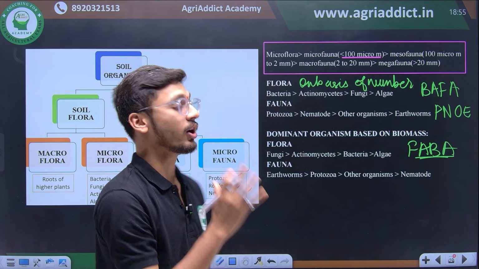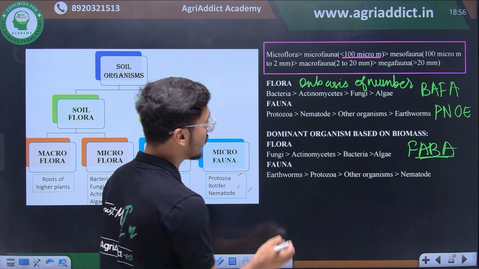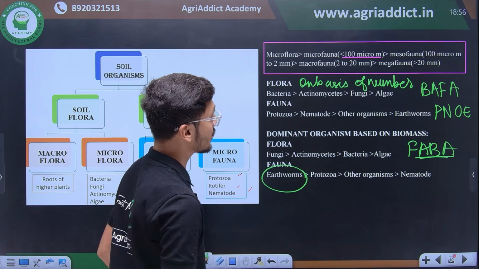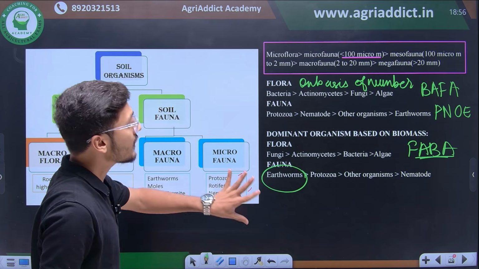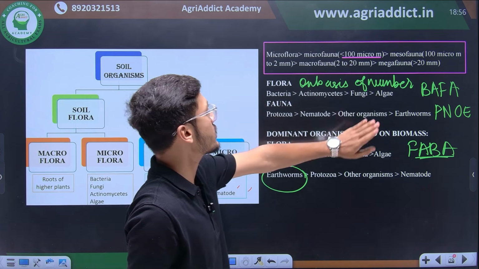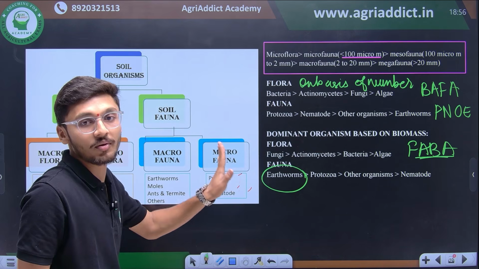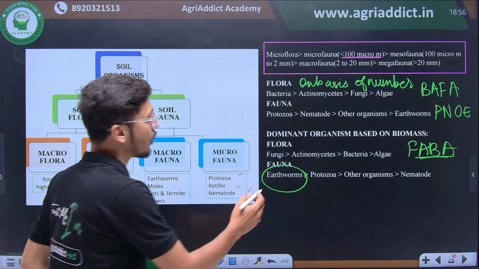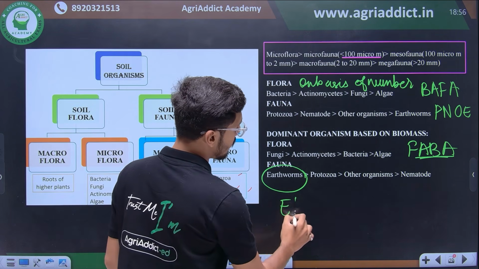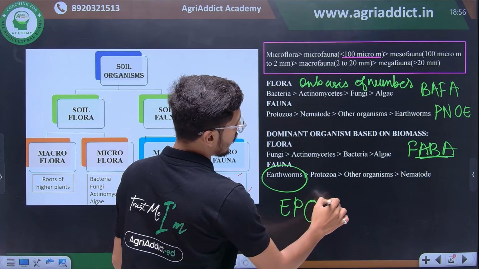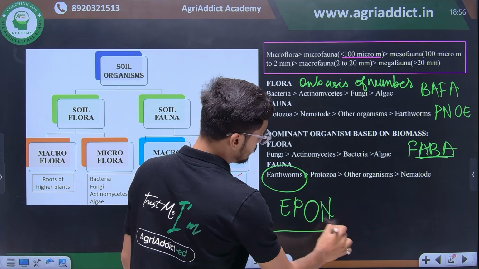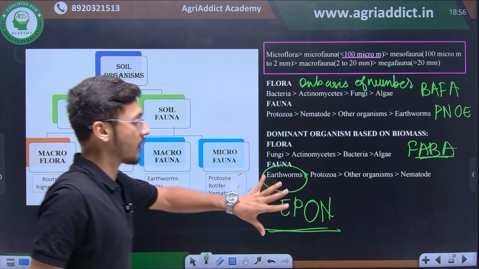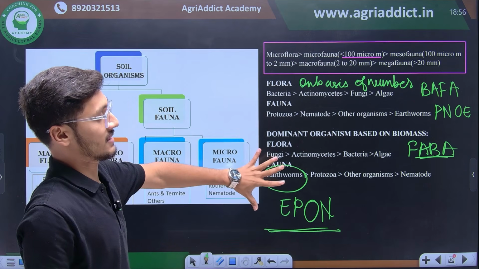Then we have faunal conditions. Here, earthworms, the ones who had the least population, are dominating in the case of biomass. So earthworms followed by protozoa, followed by other organisms. This is the order for biomass.